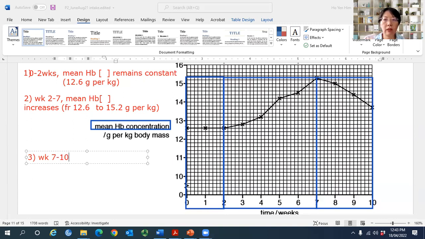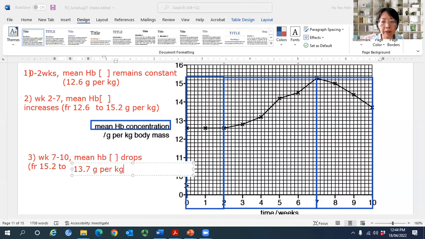From week 7 to 10, you can say mean hemoglobin concentration drops. So it drops from what to what? From 15.2, which you already read, to the last value, which is right in the center. So read from the center here, 13.7. So this is 13.7, and then the unit gram per kilogram body mass. Okay? So that you get the marks already.